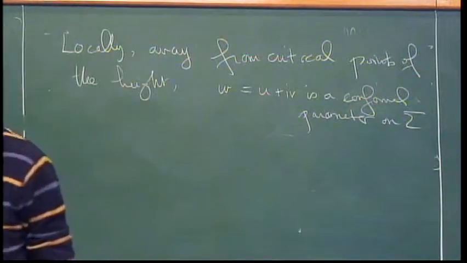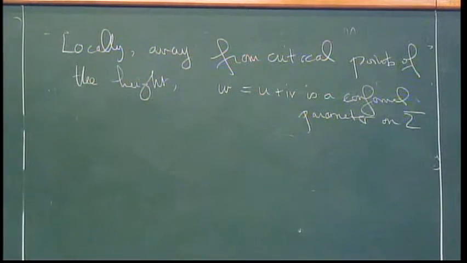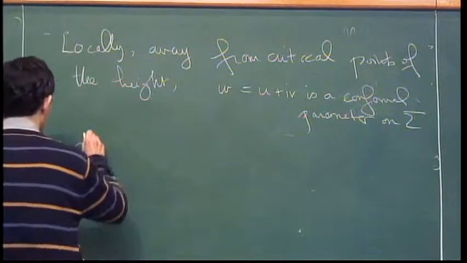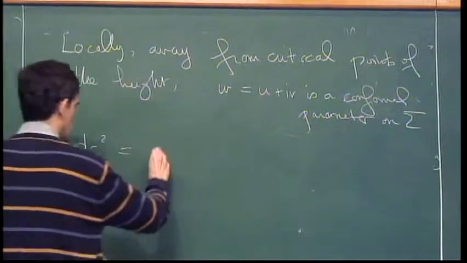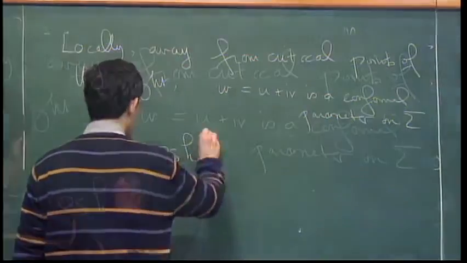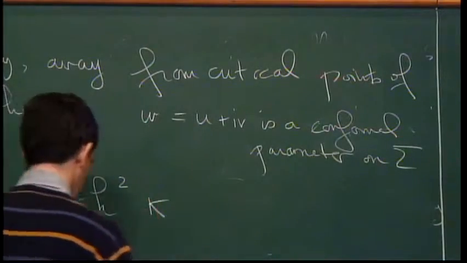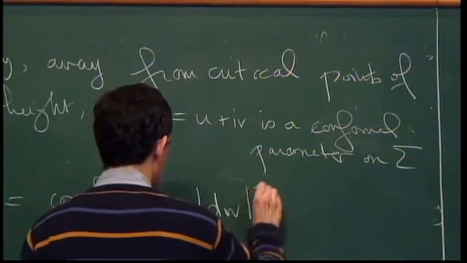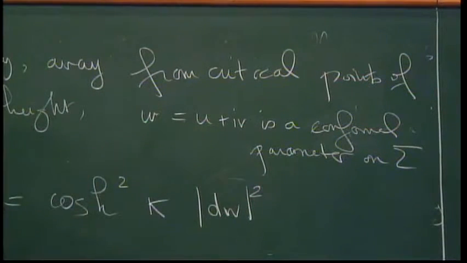And now, by standard Weierstrass representation, you can express the metric. The metric of the surface is given by ds squared is cosh squared of kappa times the modulus of dw squared. Okay? And what is kappa?